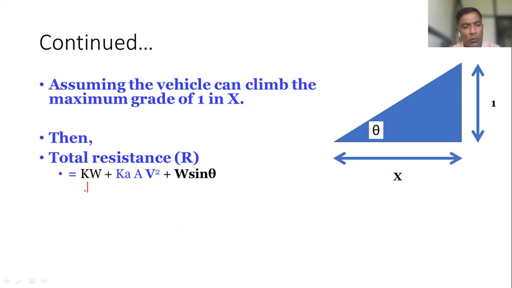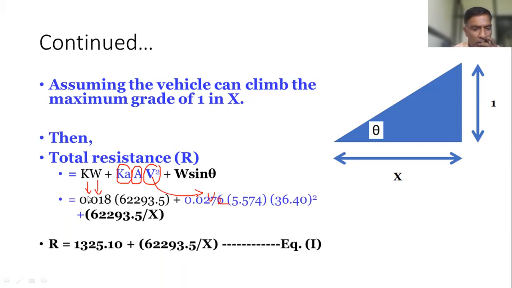Then what will be the next step? We need to put values for K, for W, for Ka, the coefficient of air resistance, for A, the frontal area, and V square. Here we consider the value of V2 because our aim is to find the grade in second gear.